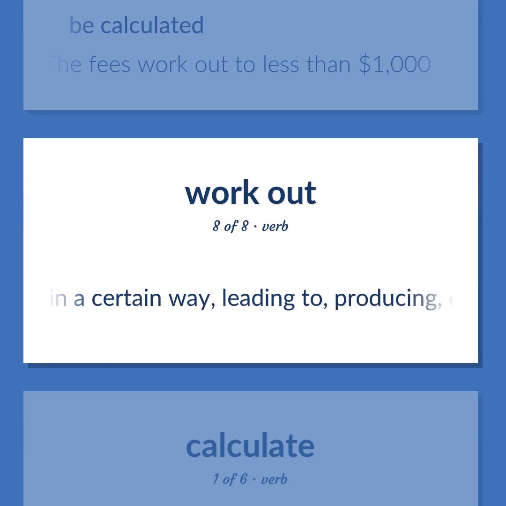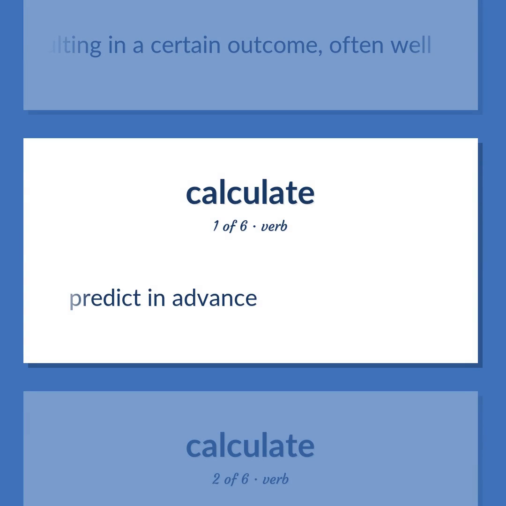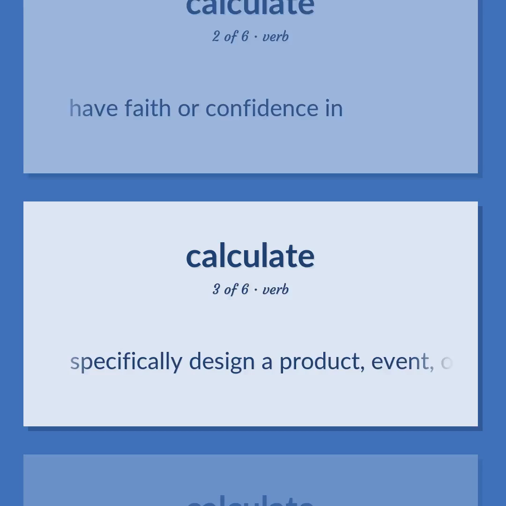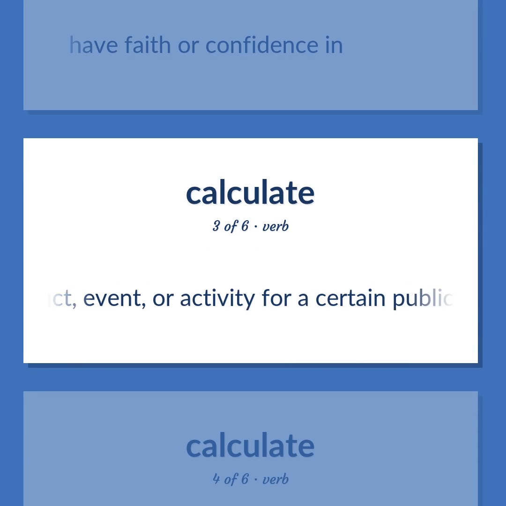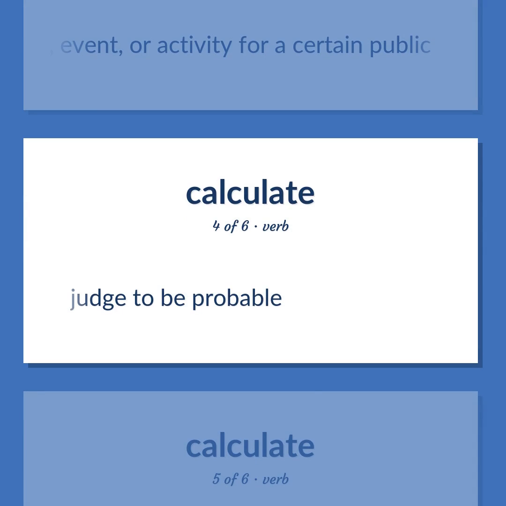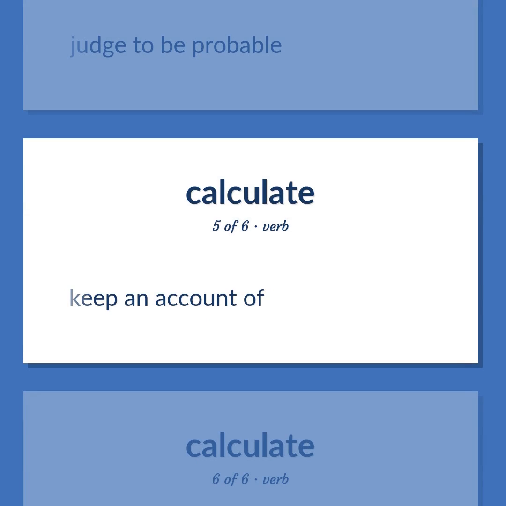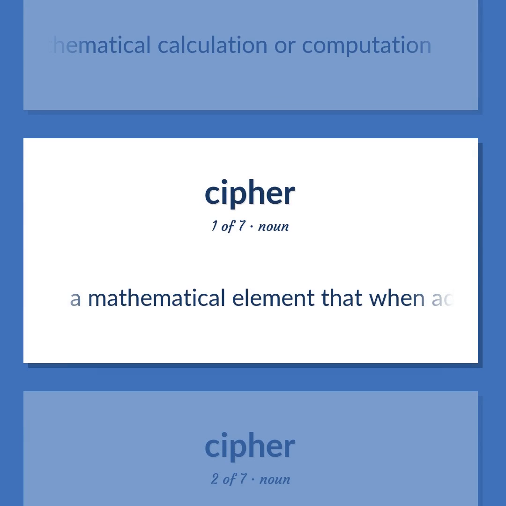Happen in a certain way, leading to, producing, or resulting in a certain outcome, often well. Predict in advance. Have faith or confidence in. Specifically design a product, event, or activity for a certain public. Judge to be probable. Keep an account of. Make a mathematical calculation or computation. A mathematical element that when added to another number yields the same number.